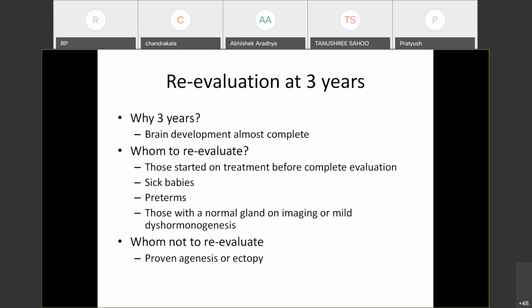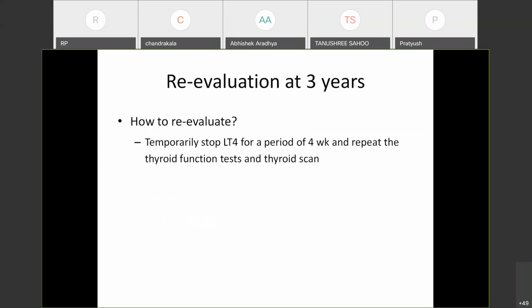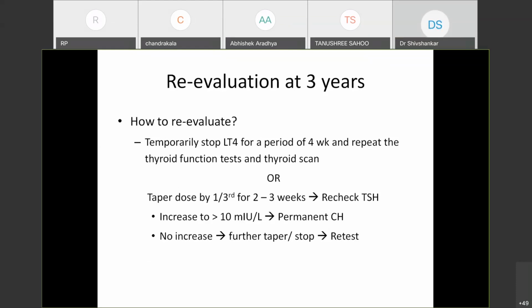So proven agenesis or ectopy, we don't reevaluate. How to reevaluate? It is either by stopping LT4 for 4 weeks and repeating thyroid tests and scan, or you can decrease the dose by 1/3 for 2 to 3 weeks, then recheck TSH. If the TSH is increasing, it indicates permanent congenital hypothyroidism, then make it full dose. If there is no increase, you can further taper and stop and retest.